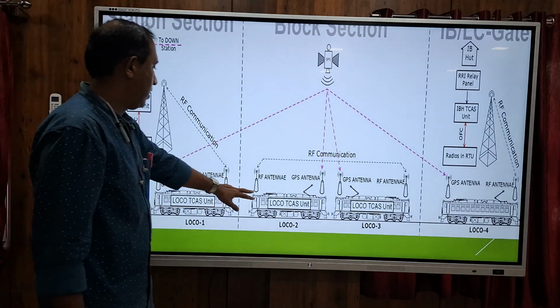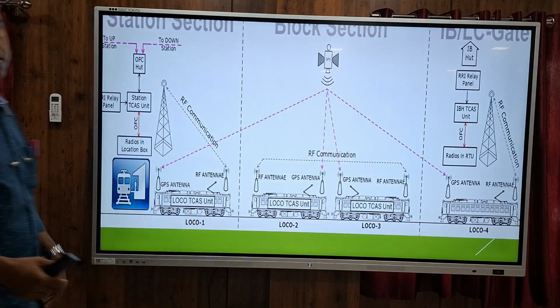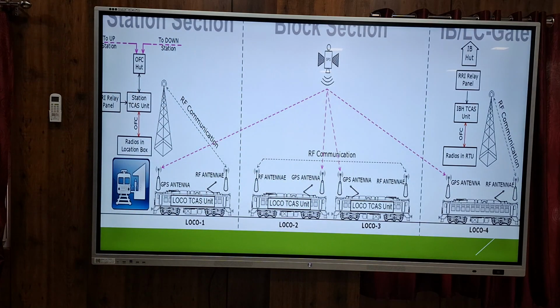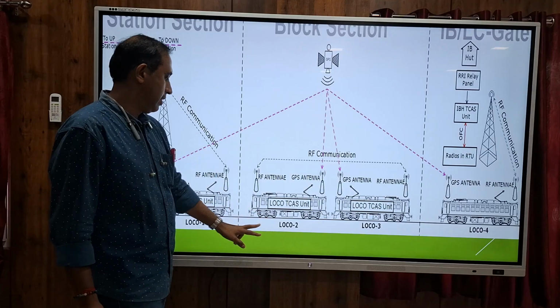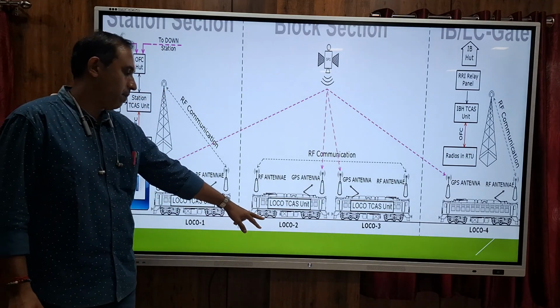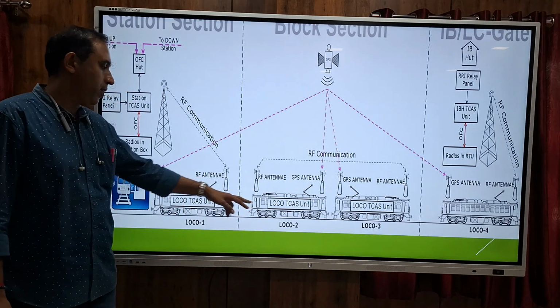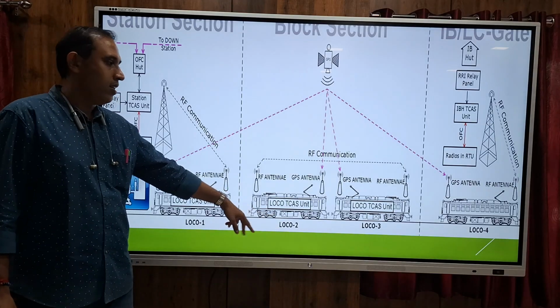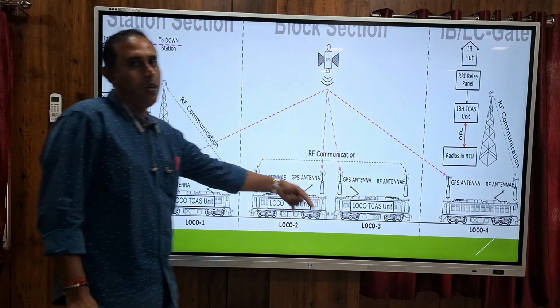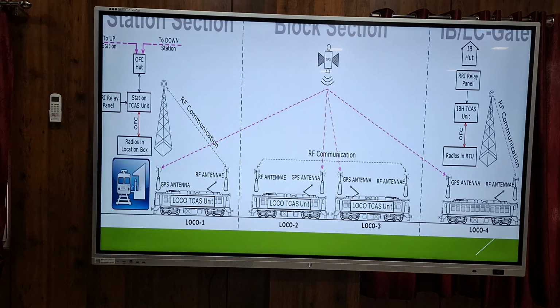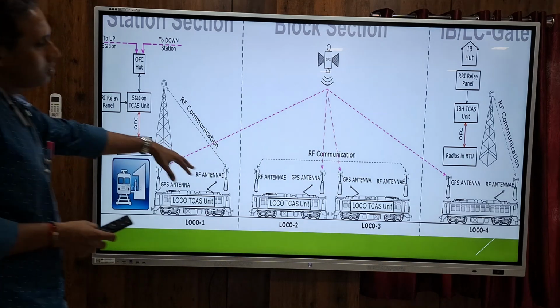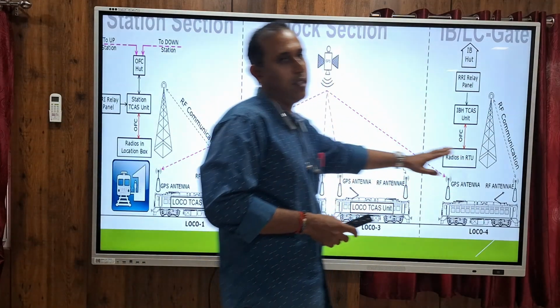With this information, these two will communicate between themselves. It can communicate because each track has a particular identification number. I am moving in this track, and this loco is also moving in this track. So two locos, one track ID, the TIN number. It will be monitored by the NMS server, and through this communication it will stop. Like that, after the block section, it will go to another station.